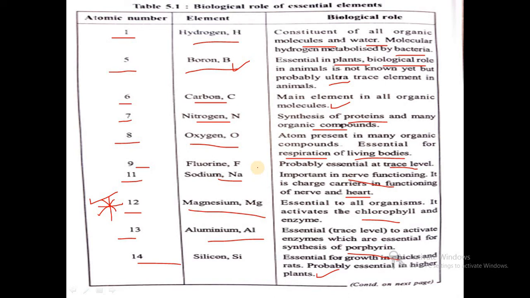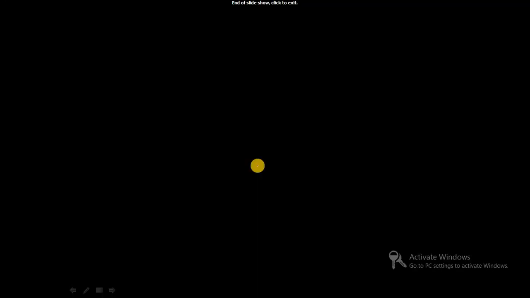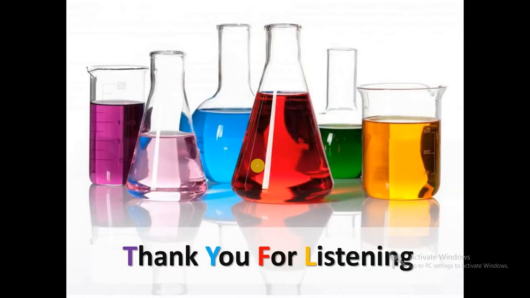Here we have covered what essential elements are, what trace elements are, and what ultra trace elements are, and here we highlighted the functions of the essential elements. So this is about bioinorganic chemistry. In the next lecture we will see the functioning of hemoglobin and myoglobin. So thank you all for listening to this video.